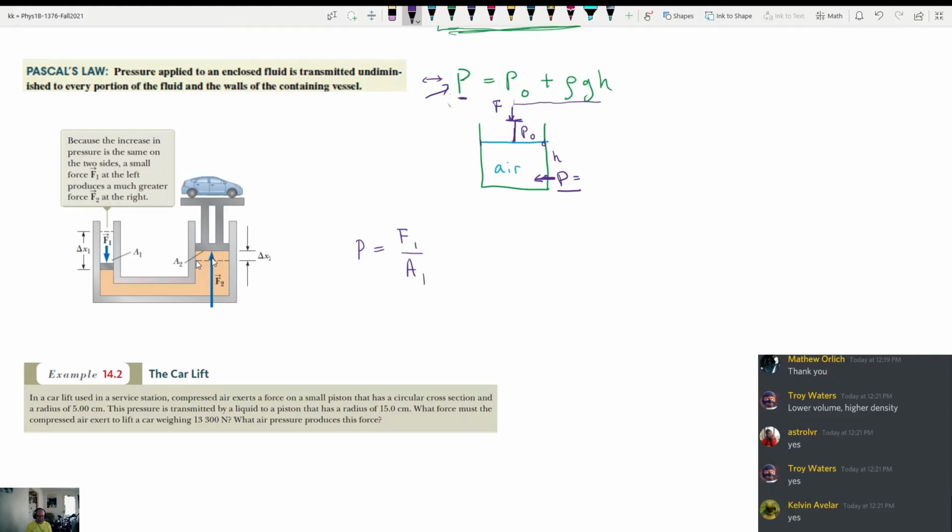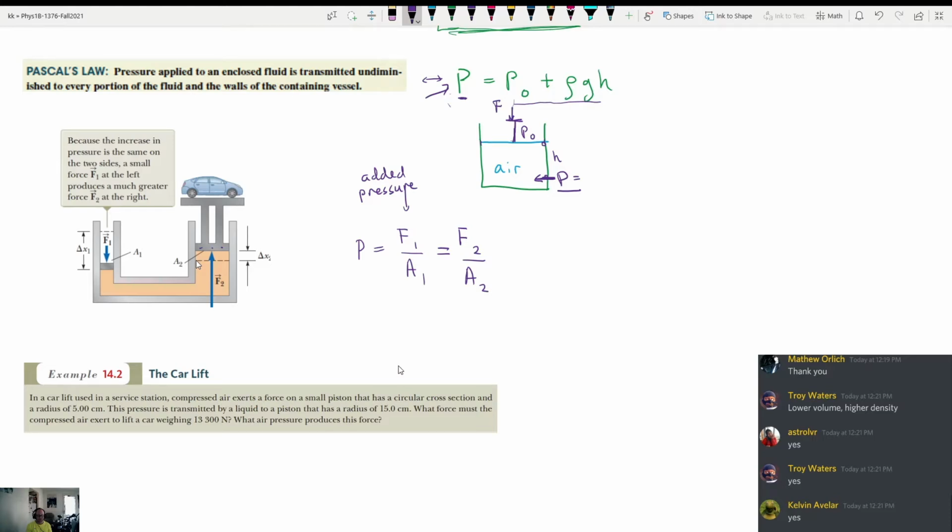So that means the amount of pressure that's going to be felt on this piston over here should be equal to the amount of pressure that I apply. And that's what Pascal's law says, that these two pressures are going to be equal to each other. This is the added pressure, and that pressure has to basically be felt all throughout the system. So on the right-hand side, you should feel the same pressure.